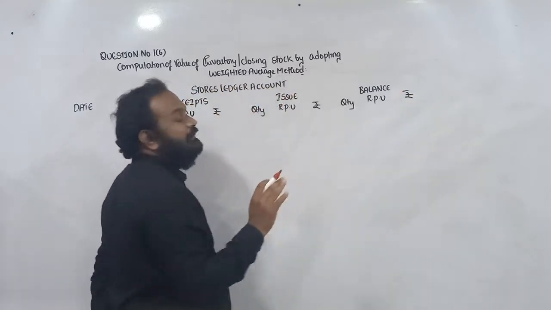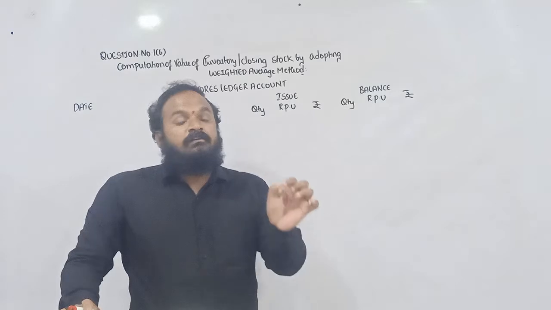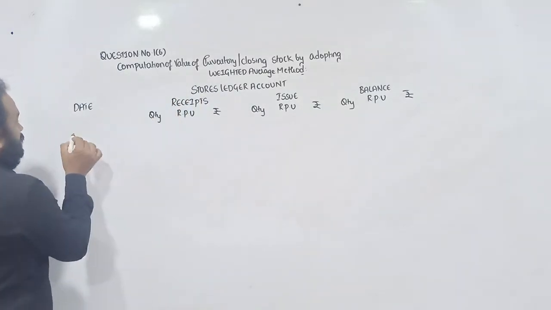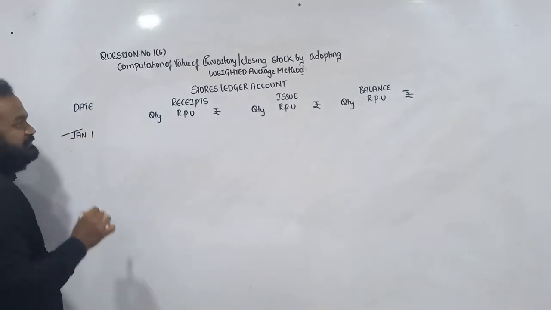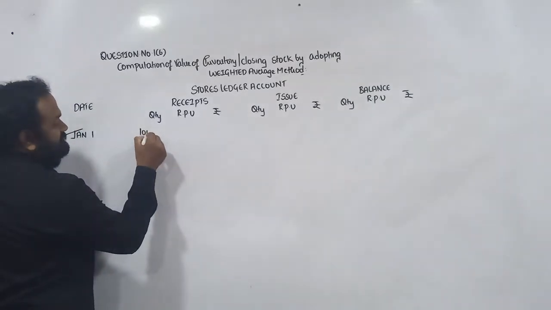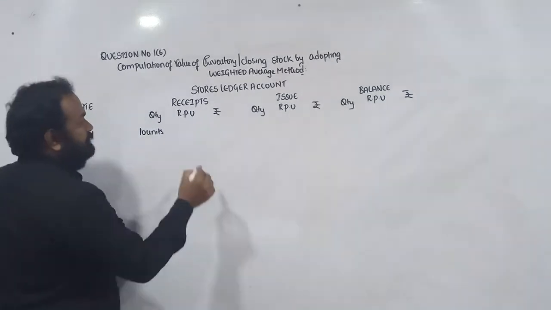And we don't have any opening stock on 1st January 2021. On 1st January we initiate purchase activity. Quantity, how many units? 10 units. What is the purchase price per unit?